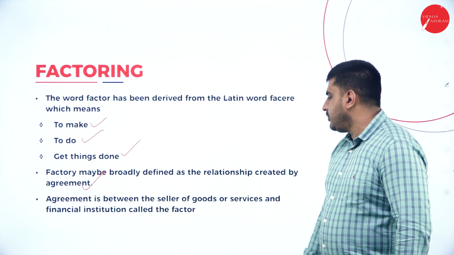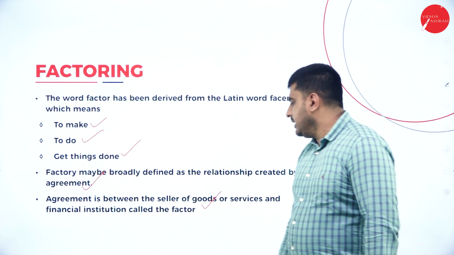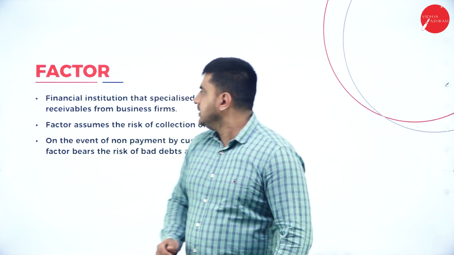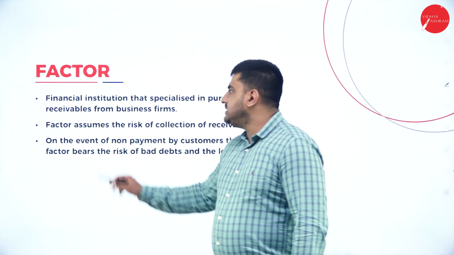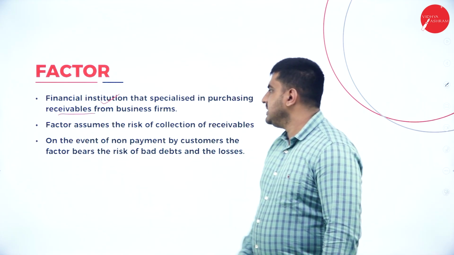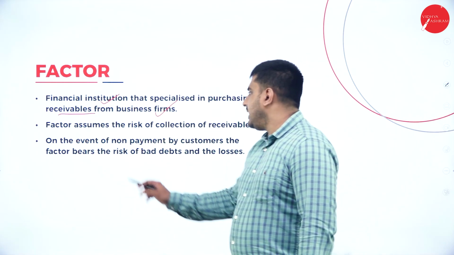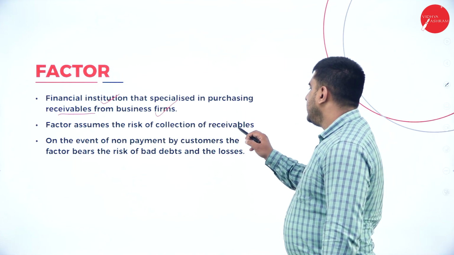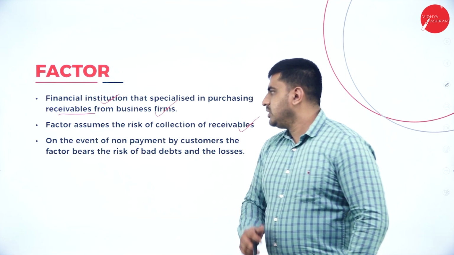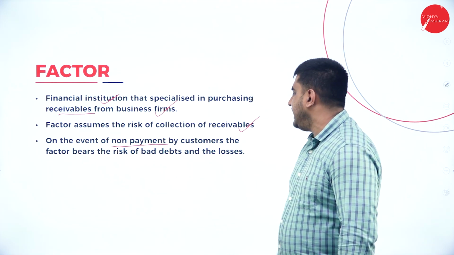The agreement is between the seller of goods or service and a financial institution called the factor. So we will understand what is a factor. A financial institution that specializes in purchasing receivables from business firms, we call it a factor. Next, the factor assumes the risk of collection of the receivables. So in the event of non-payment by the customers, the factor bears the risk of bad debts and the losses.